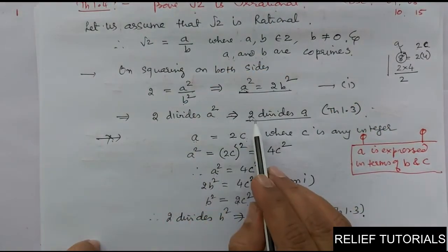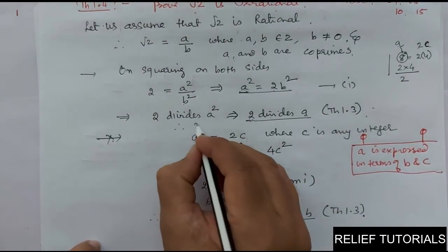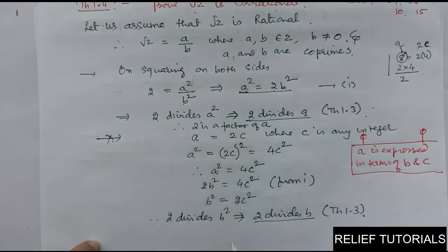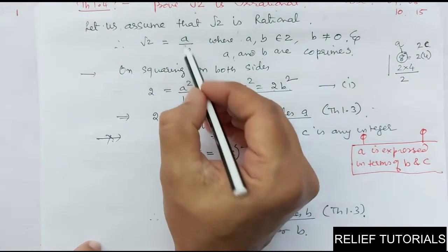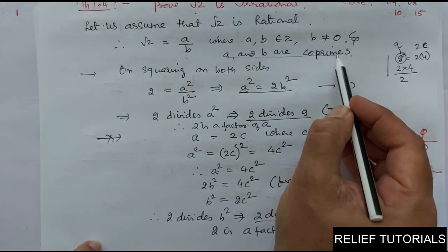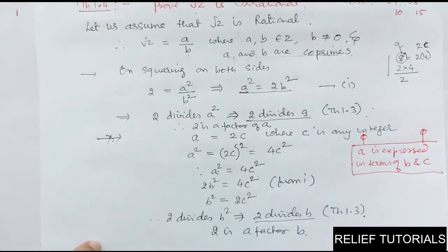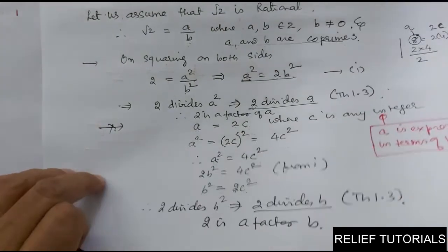But we have proved that 2 divides A. So 2 is a factor of A. Therefore 2 is a factor of A, and here we can write 2 is a factor of B. So 2 is a factor of A and B both. But A and B are co-primes. Co-primes means they don't have any factor in common. But we have proved that 2 is a factor of A as well as 2 is a factor of B. We have proved that here. Clear?